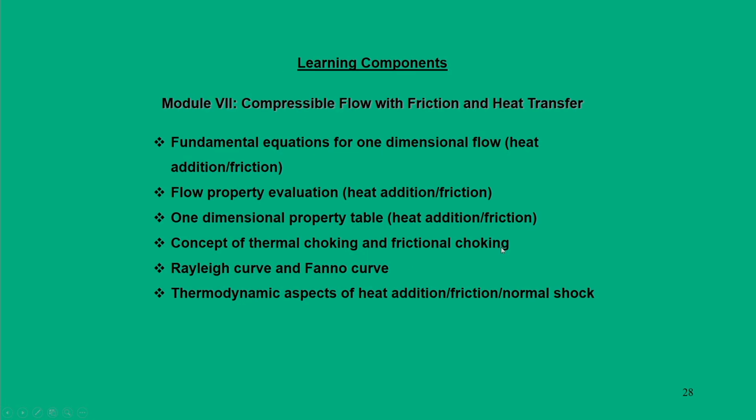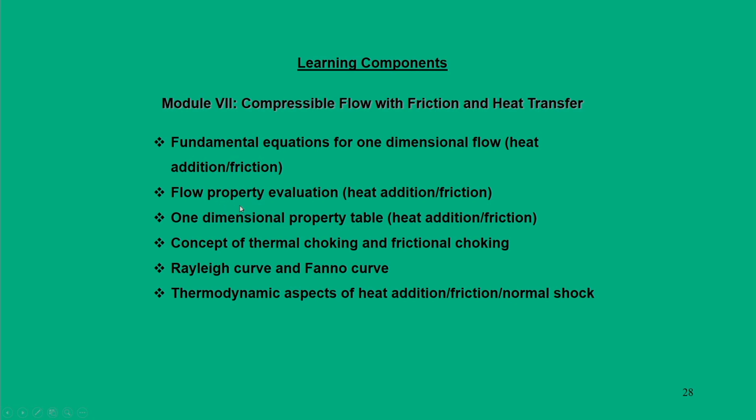So, with this I conclude this module, compressible flow with friction and heat transfer, and some of the important inferences or learning components of this module can be summarized as follows. In this module we talked about fundamental equations for one-dimensional flow, separately one for heat addition and the other for friction.